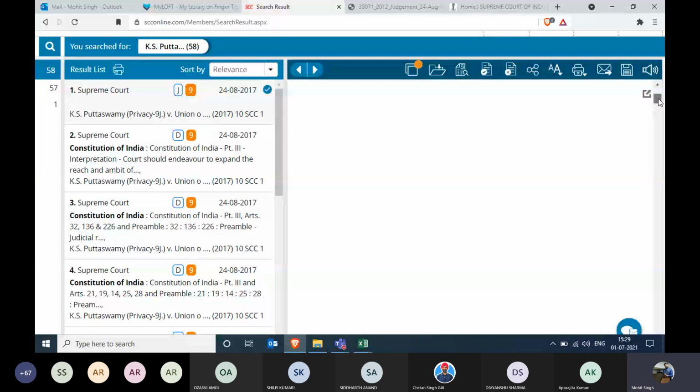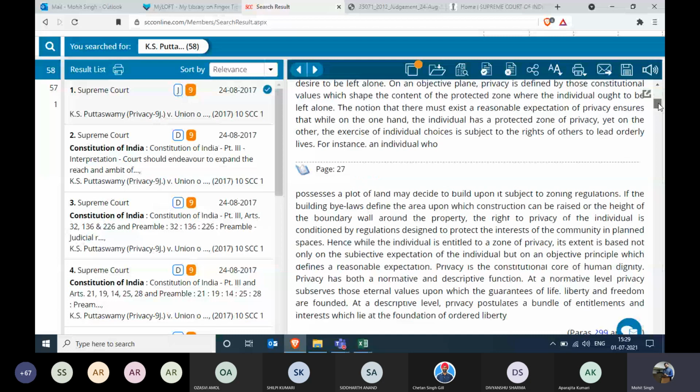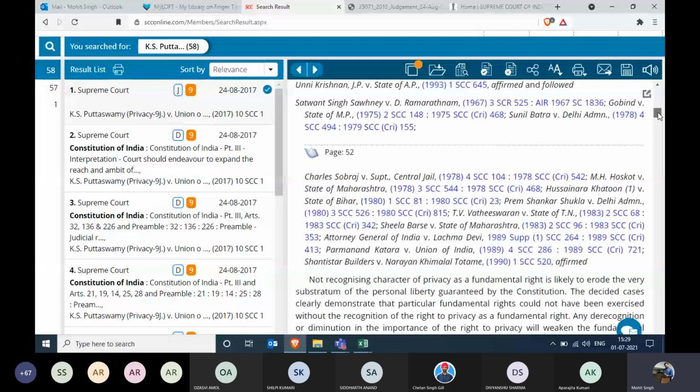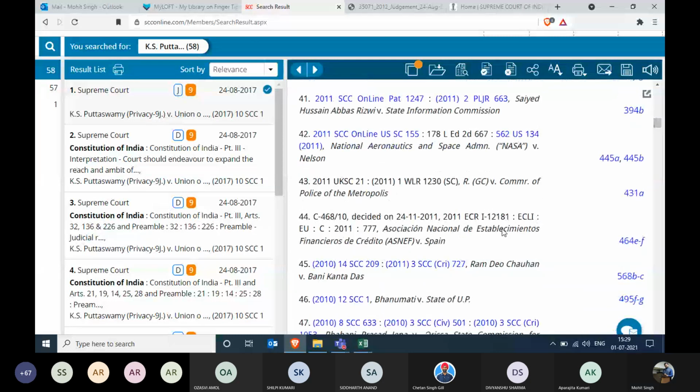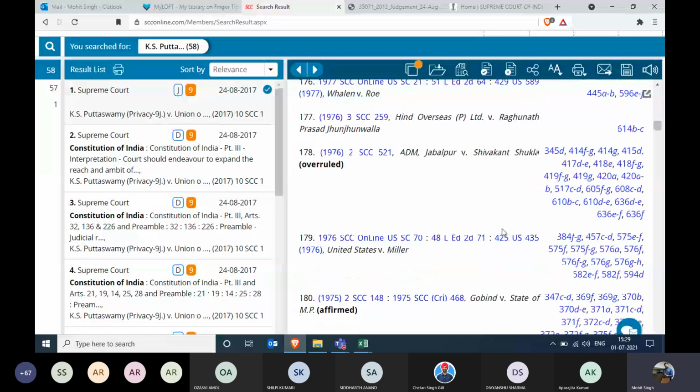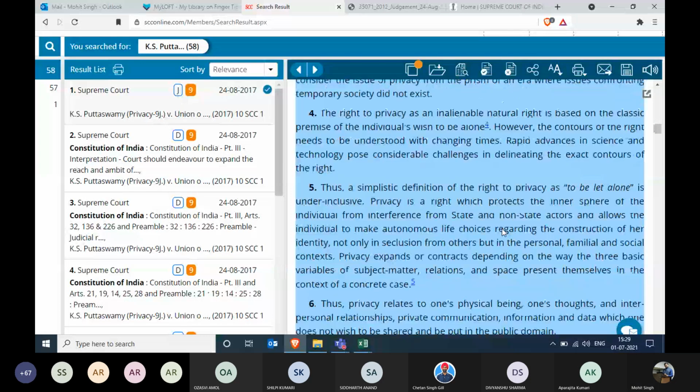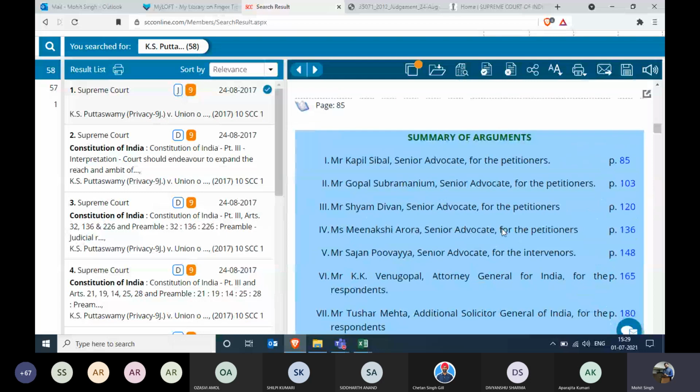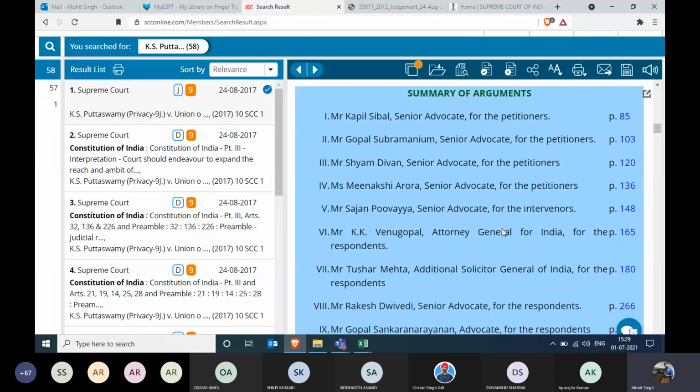So now I am skipping all the head notes right now, and let us try to see what else we get apart from the head notes, right? Just a second. There you go. Apart from the head note, students, you are also getting the summary of arguments. Summary of arguments simply constitutes the arguments placed by the petitioner and from the respondent side. If you quickly wanted to see what arguments were placed from the petitioner side.